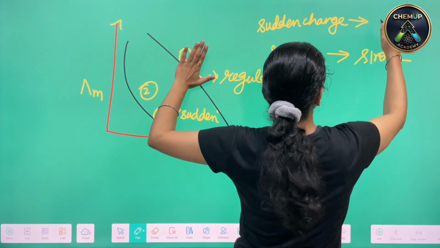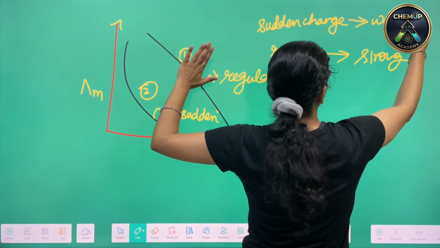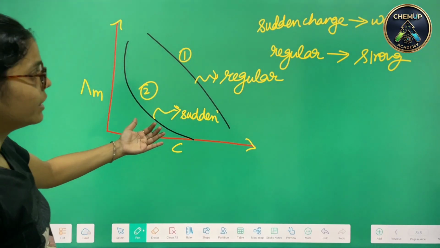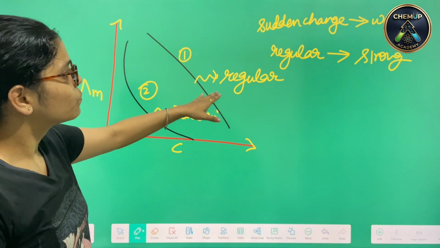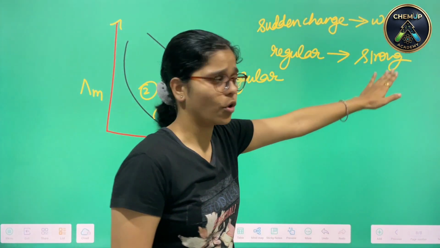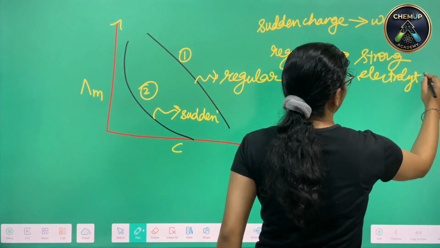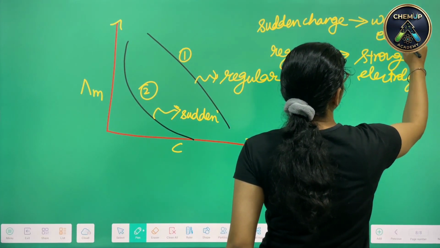The regular one shows the strong electrolyte, and here we have weak electrolytes.